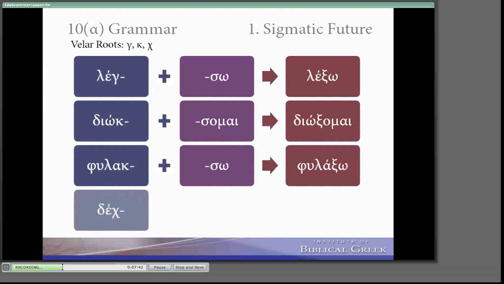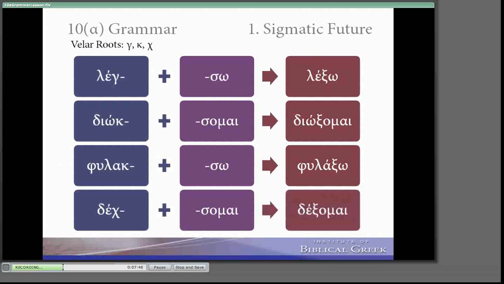Thekome, I receive, to make I will receive, will be thexome. I wonder if that has anything to do with the right hand, thexia. It's funny that they put echo here because really it changes roots. Notice its breather changes in the future. Exo has a rough breather on there, so it looks like there's a combination going on there, but really the root is changing. And then we have another form, skeso, which is a different root entirely.